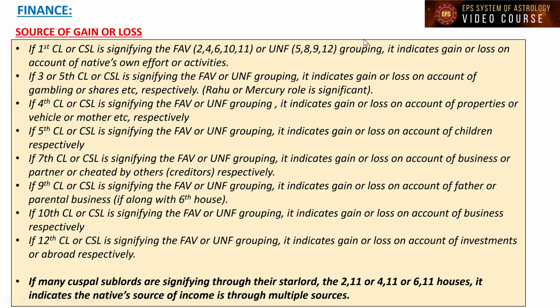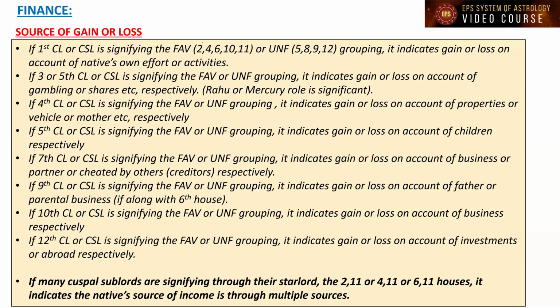Now I'm going to talk about some important points on the source of gain or loss. By what means is a person's financial position going to increase? Or similarly, by what means can the native face troubles in finance or loss? All these things we are going to discuss in general.